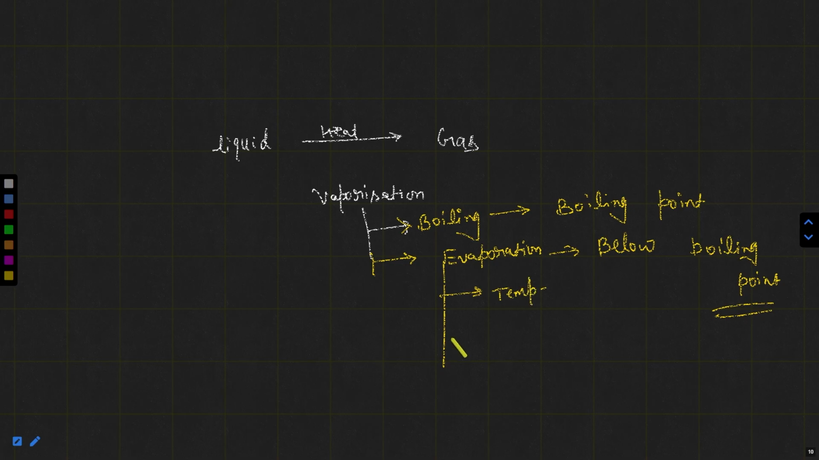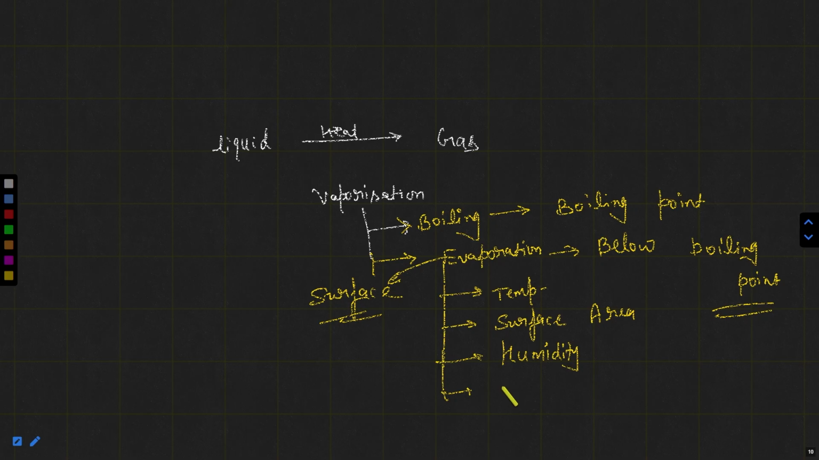With an increase in temperature, evaporation will increase. With an increase in surface area, evaporation will increase, because more surface particles are available to go to the evaporation phase, because evaporation is a surface phenomenon, not a bulk phenomenon, right? The third one is humidity. With more humidity, the rate of evaporation is less, and with less humidity, the rate of evaporation is more. So humidity is inversely related. Then there is wind speed, or air movement. So these are the factors that can affect evaporation.